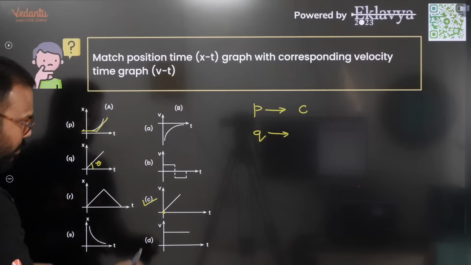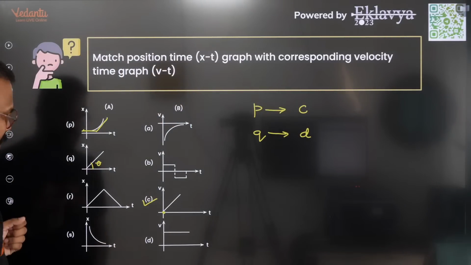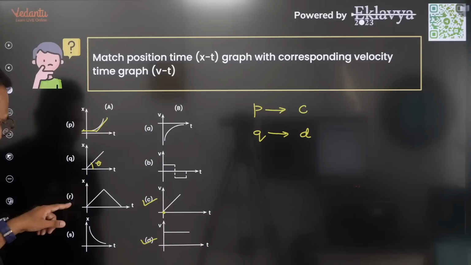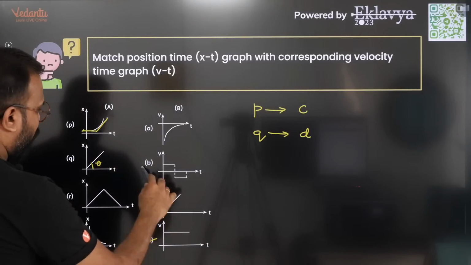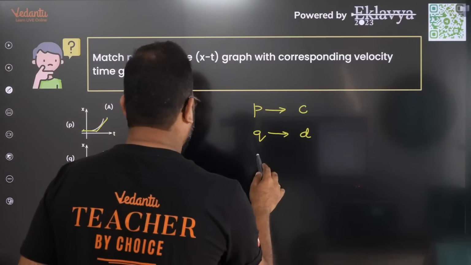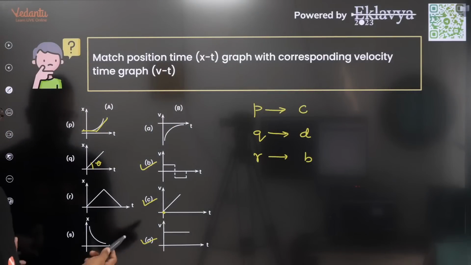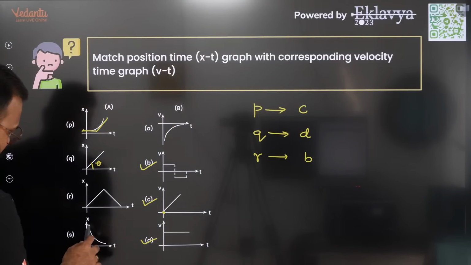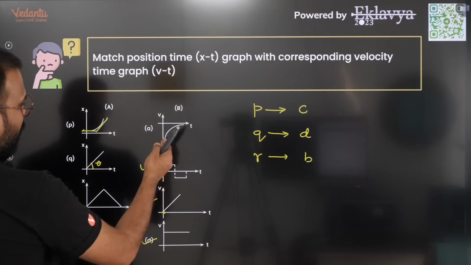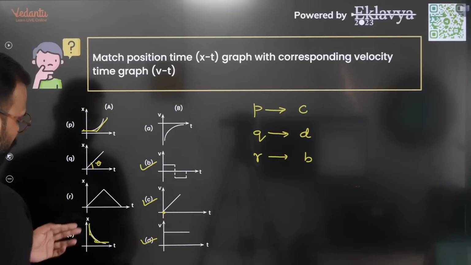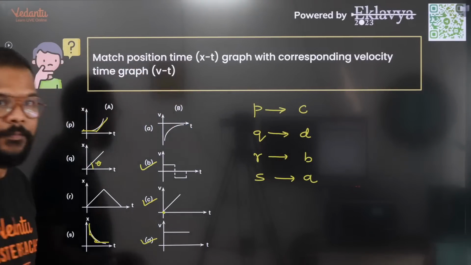The slope is constant, which is the second column, where D matches with it. This is also done. Then R tells you positive constant velocity, then negative constant velocity, positive and negative constant velocity. That means you have R matching with B, and then after that you have not much to talk about. This is continuously decreasing velocity, eventually becoming 0. All the velocities are initially negative. So this is A for S.